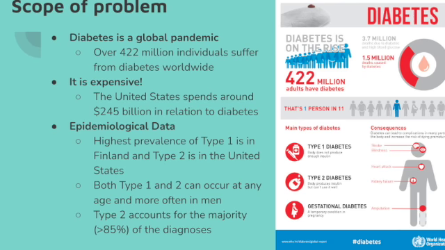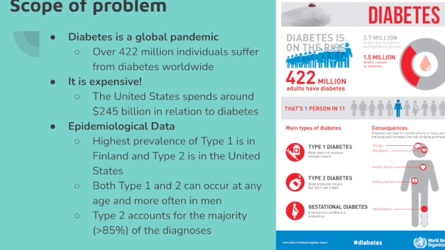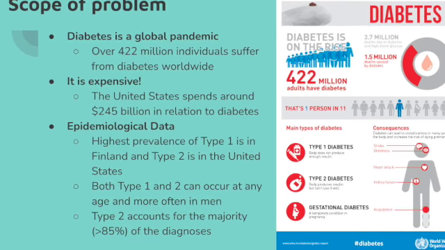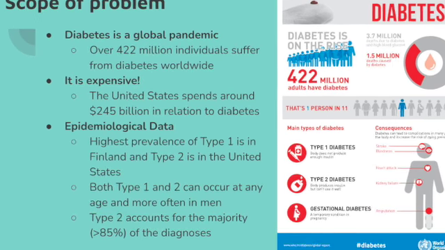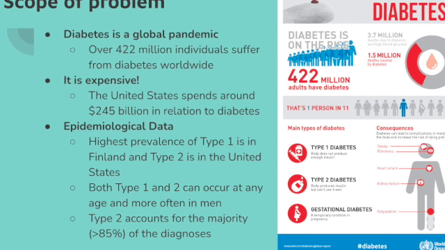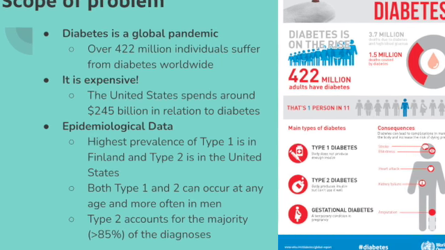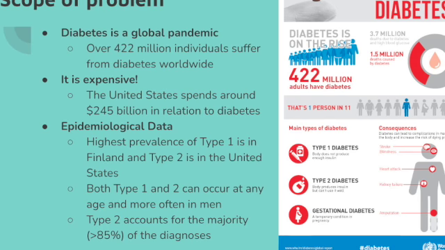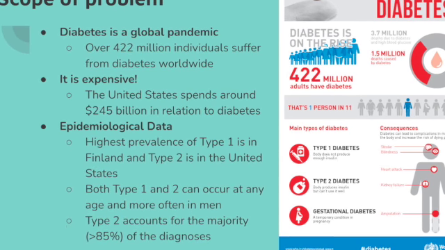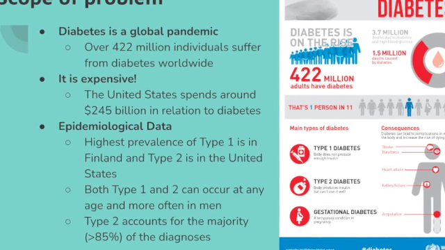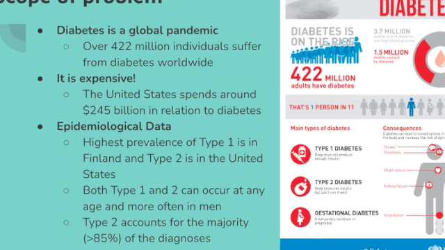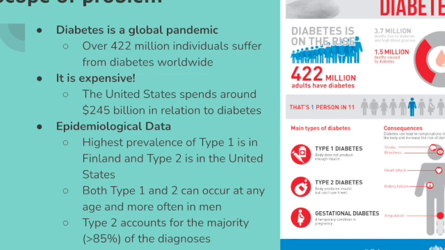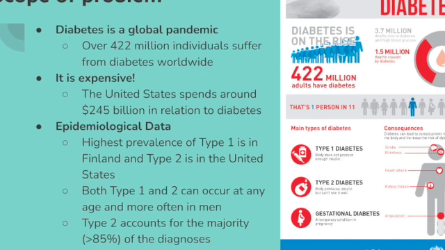Some epidemiological data. The highest prevalence of type 1 diabetes is in Finland and type 2 is in the United States. Both type 1 and type 2 can occur at any age, and both are most often diagnosed in men. Type 2 diabetes accounts for the majority of the diagnoses. Over 85% is type 2. So for the rest of this presentation, we will be focusing on type 2 diabetes in our primary, secondary, and tertiary interventions.